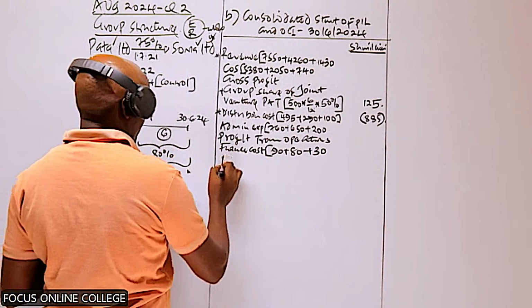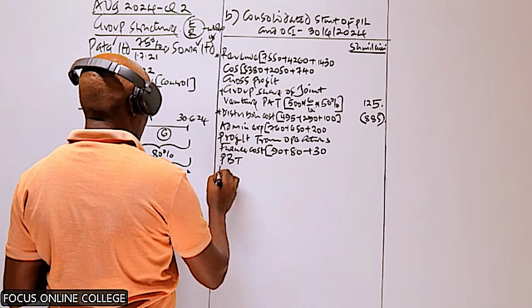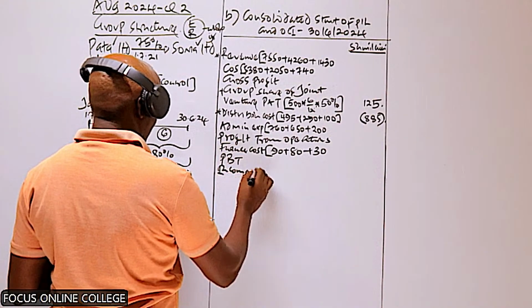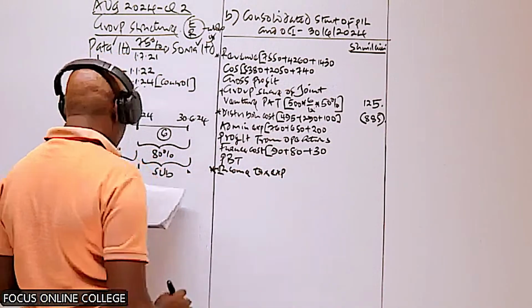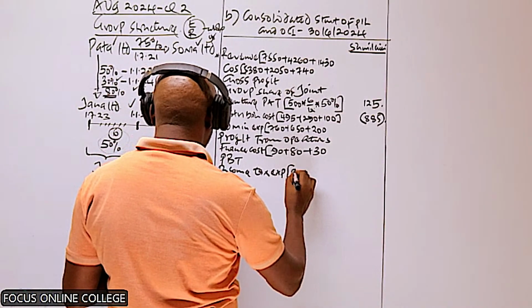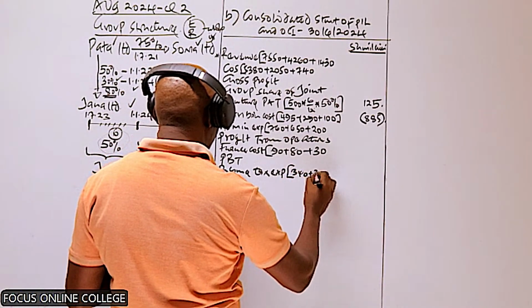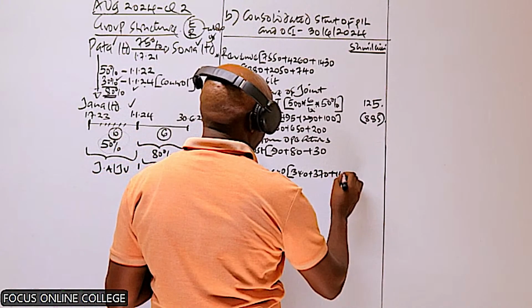So then from there, we will get the profit before tax. And then to this, we less the income tax expense. Income tax expense is the other free mark here. So we take that of Pata, the 40, plus that of Soma, plus half that of Jana, which is basically 110.